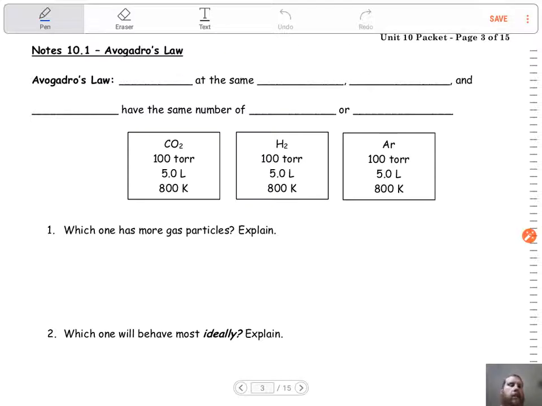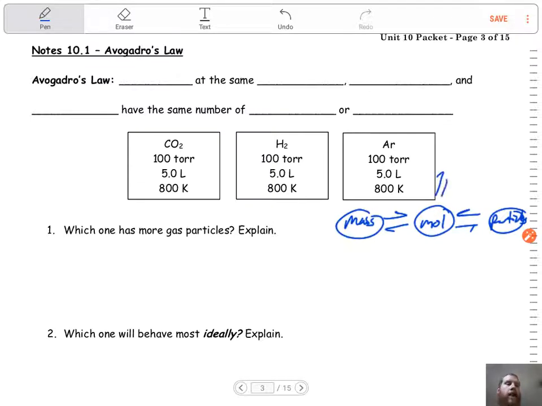Kind of going along the same lines, we've had the mole roadmap in the past where we had mole in the middle, and we had mass over here, and we should know how to go back and forth. And let's say we had particles over here, where we related all those together. And then there's actually a third route we could go, and that's dealing with volume. I specifically wait to do that until we get to gas laws. And that's right here. We'll talk more about the conversion factor related to volume later in this unit. But for now, that's where his law comes out of.